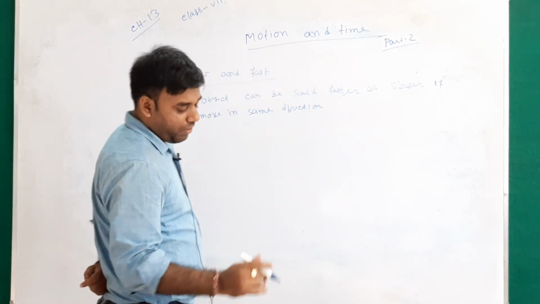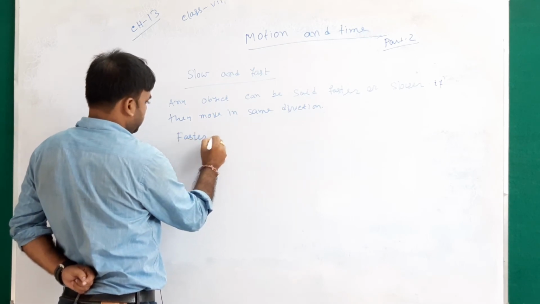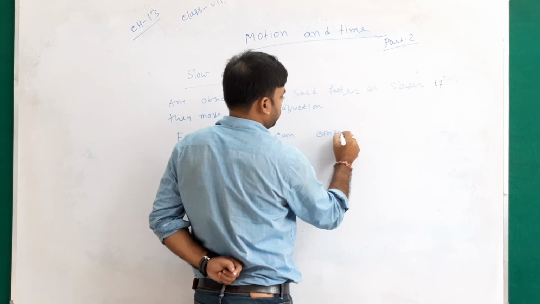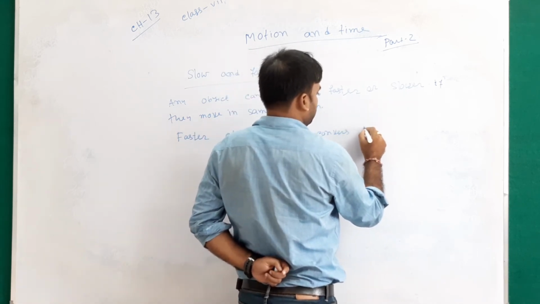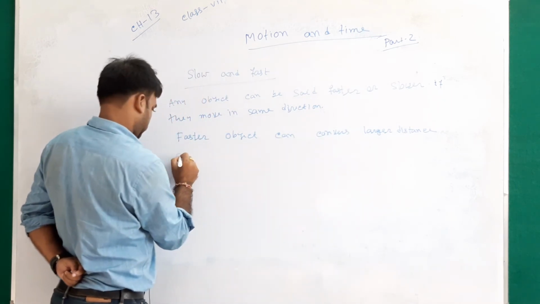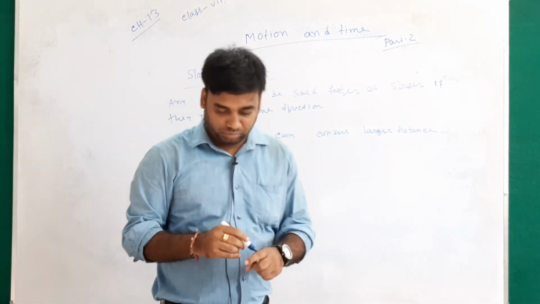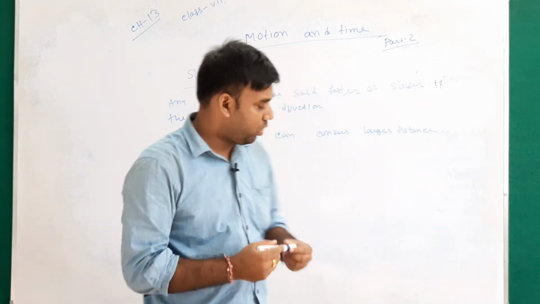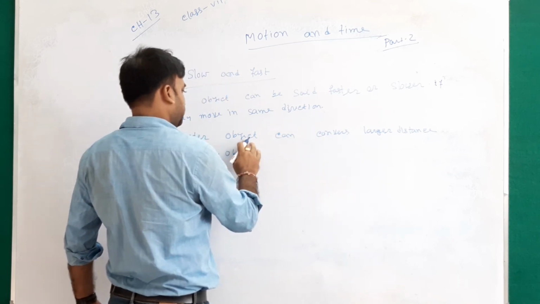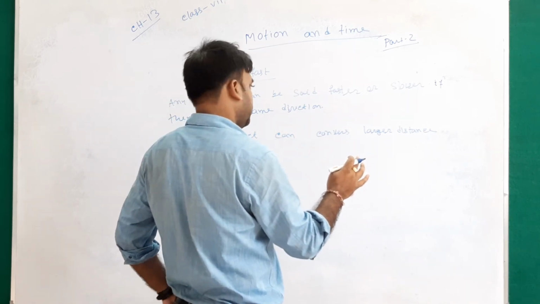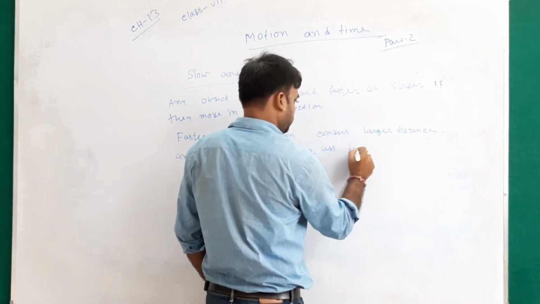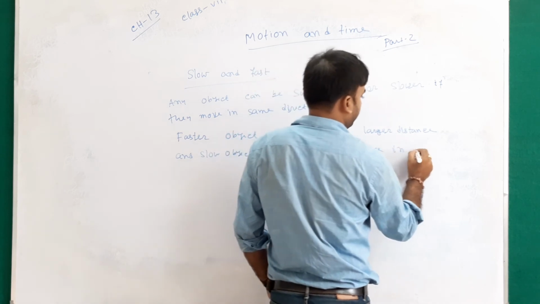And another two points. Faster objects can cover a larger distance and slow objects can cover less distance in a particular time.